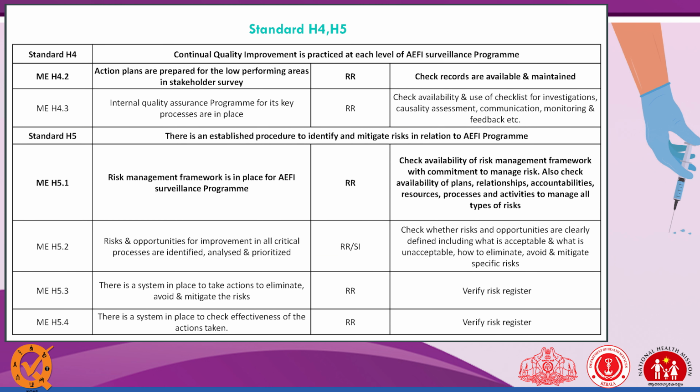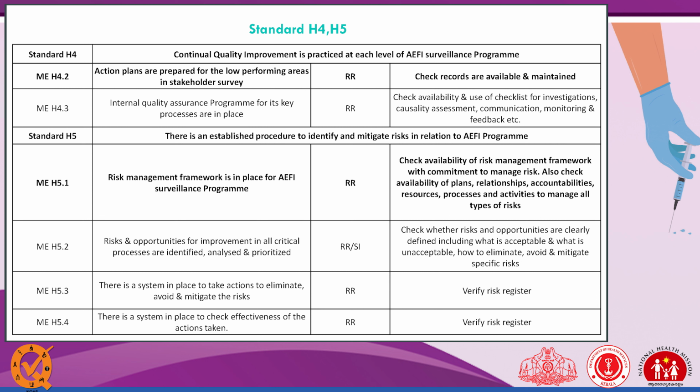And standard H4, continual quality improvement is practiced at each level of the AEFI surveillance program. Action plans are prepared for the low performing areas in the beneficiary stakeholder survey. Like that, I have shown the beneficiary stakeholder satisfaction survey. In that, we have to count low performing indicator attributes. Like if suppose ANM's behavior is not good towards the beneficiary, it will come into the beneficiary satisfaction survey. So based on that, we make an action plan and ask the ANM, or we do the corrective action regarding this.